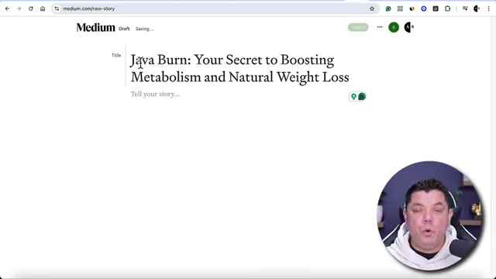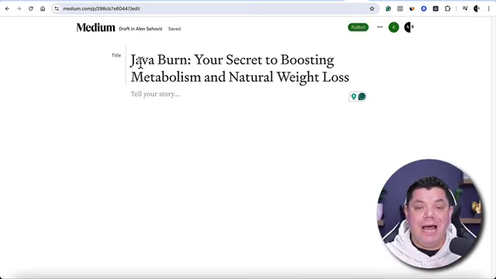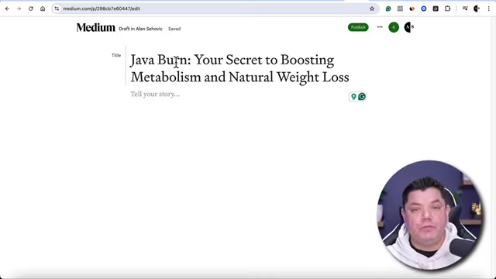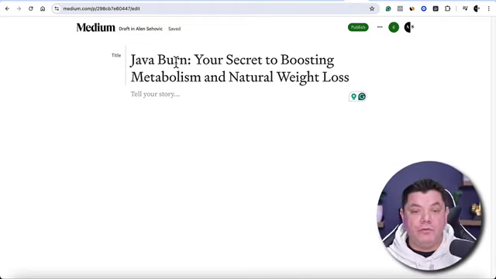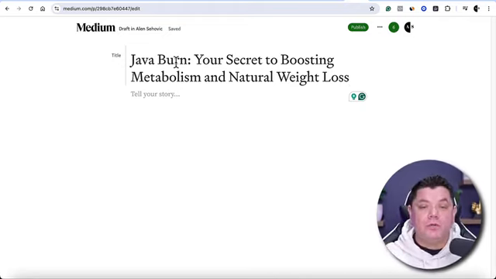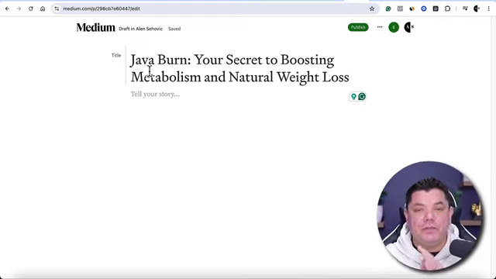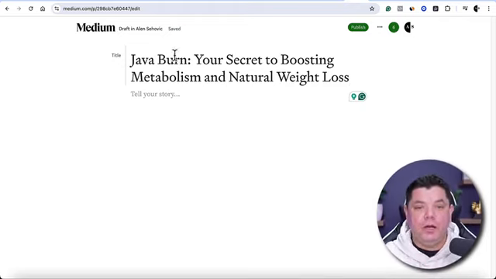Now, the reason why we used an article from the first page is that the SEO would already be amazing. It would already have Java Burn in there several times, which is going to tell Google where to push this content, who's searching for it when people type in Java Burn reviews, etc. This article is going to pop up. As you can see, we're using Java Burn immediately as the first few words inside the title.